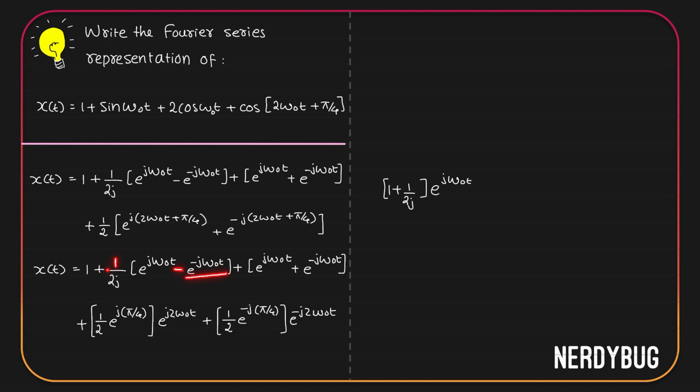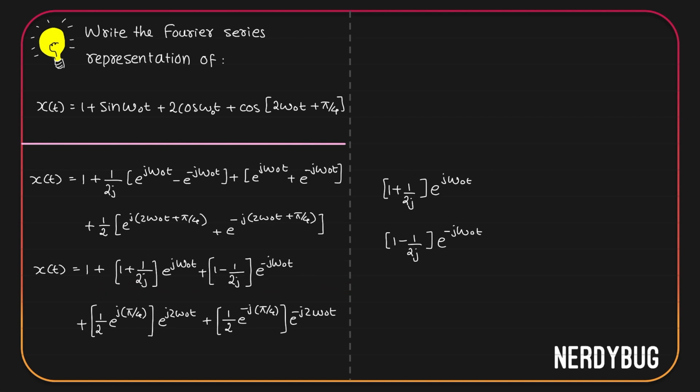Its coefficient here is minus 1 by 2j. Over here, we have the same thing. Its coefficient now is plus 1. So together we can write e raised to minus j omega naught t is having a coefficient 1 minus 1 by 2j. So let us change these two terms accordingly and we get this.